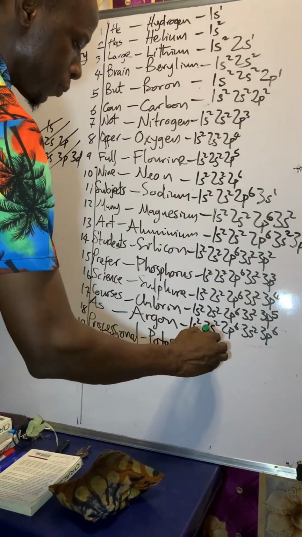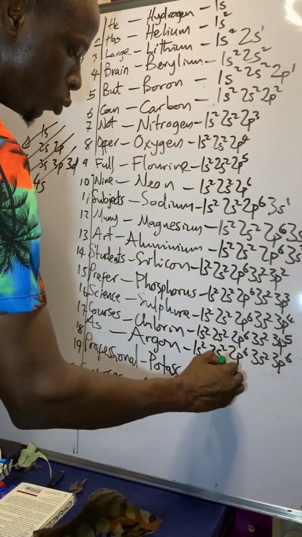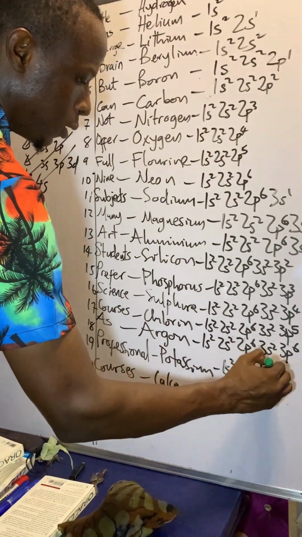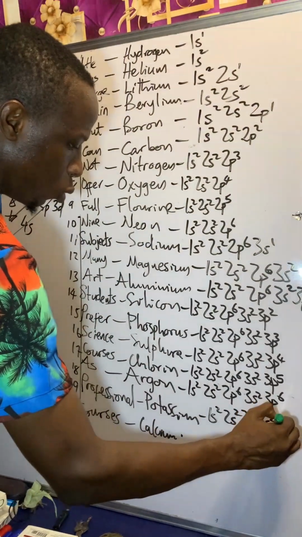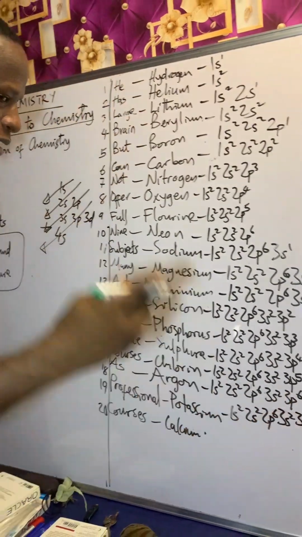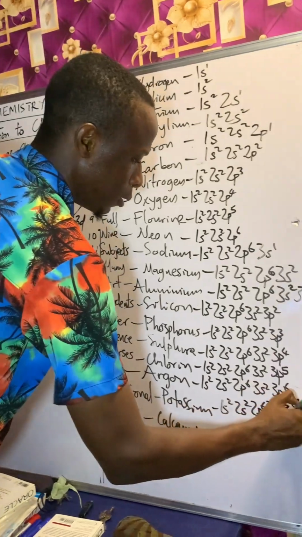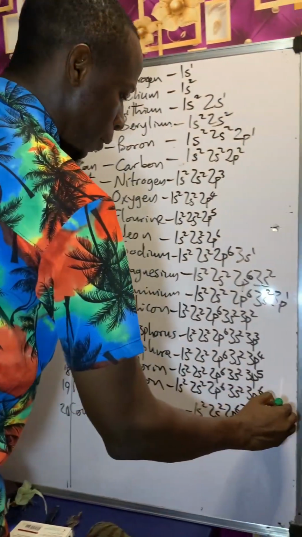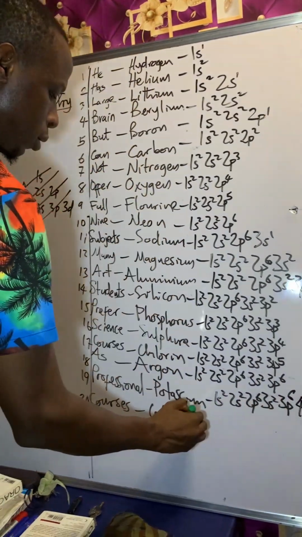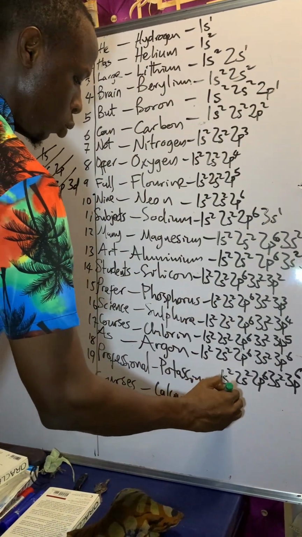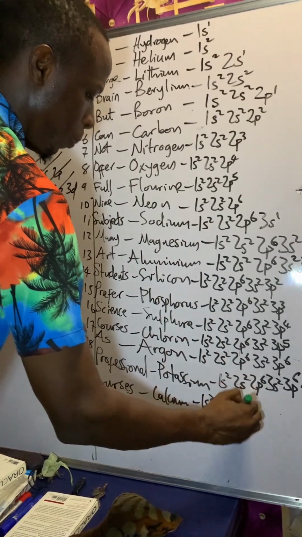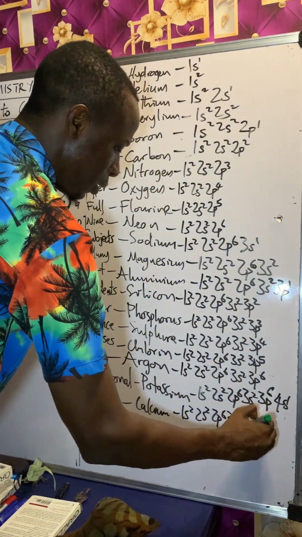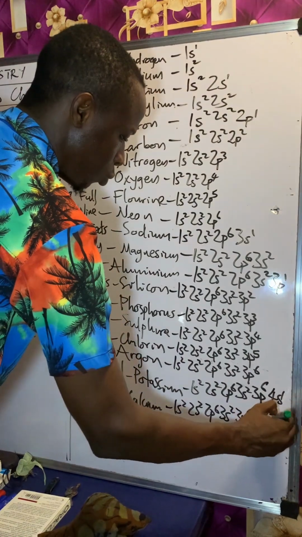You have 1s2, 2s2, 2p6, 3s2, 3p6 again. Then after 3p6, we move to 4s. We have 4s1, then 1s2, 2s2, 2p6, 3s2, 3p6, 4s2.